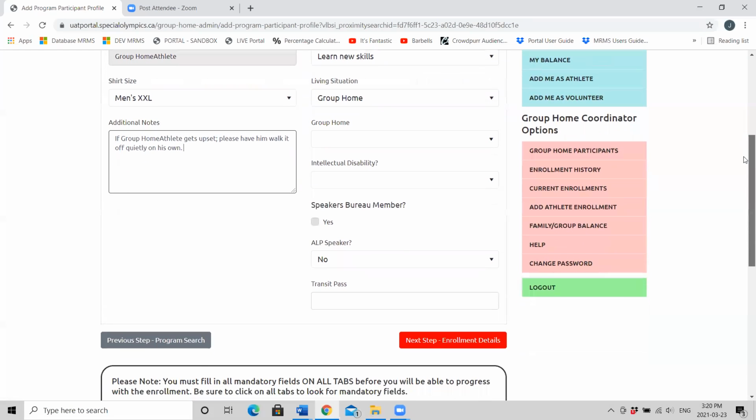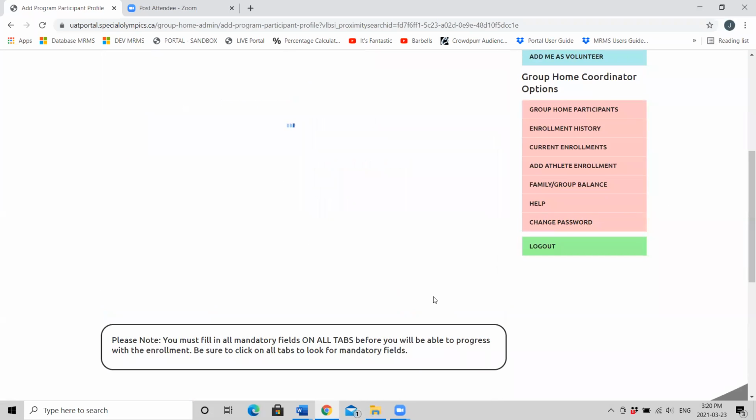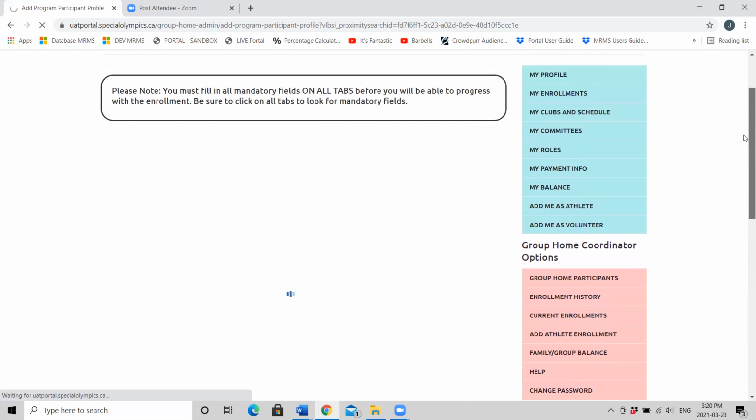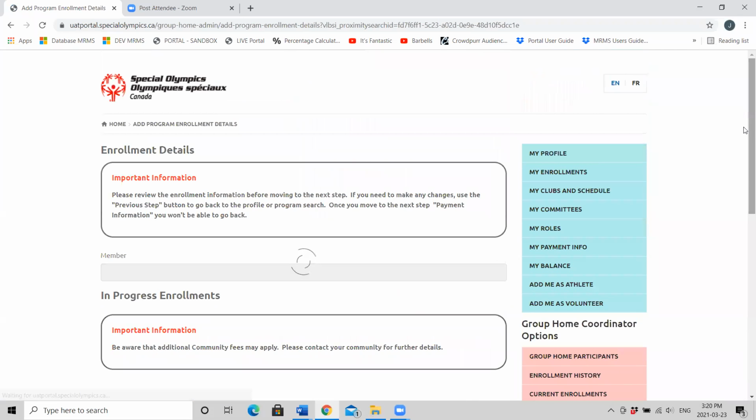And now we'll go all the way to next step enrollment details, the red button on the bottom of the screen. If you get a note up top that says you can't move on, you need to press all the tabs again and look for the red asterisks.